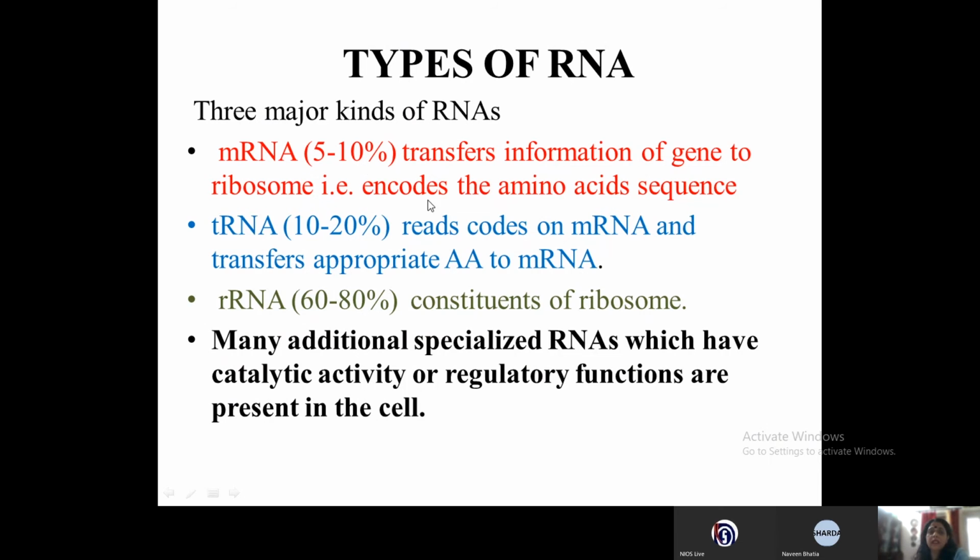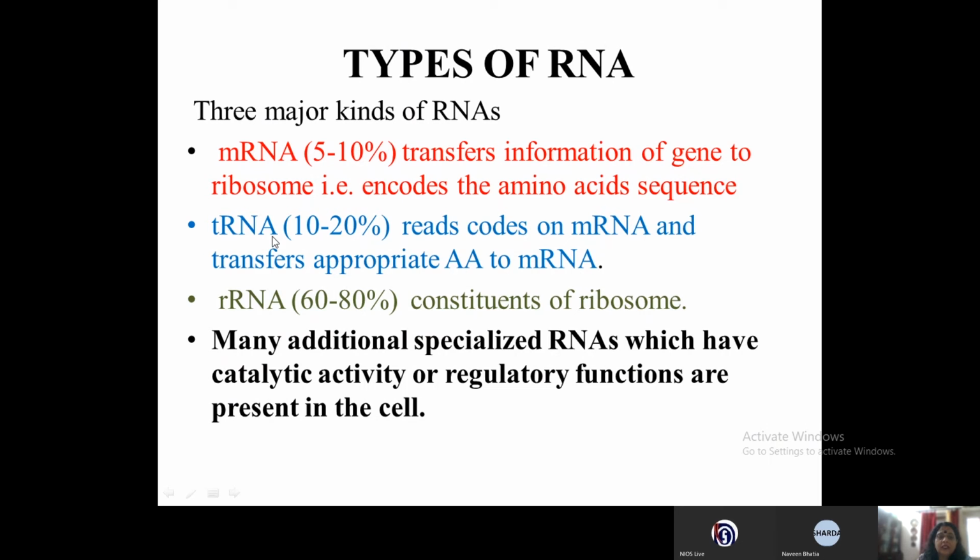So the mRNA are also called the messenger RNA because they take the codes from the nucleus in eukaryotes. In eukaryotes, they take the codes from the DNA to the cytoplasm, and therefore they transfer information from gene to ribosome. Now in case of prokaryotes, since there is no nucleus, it is in the cytosol itself.